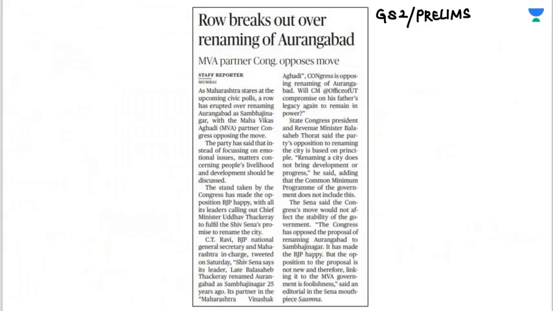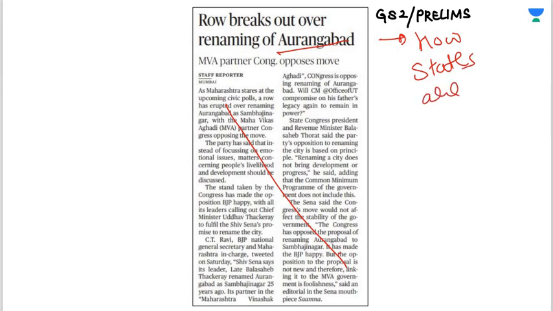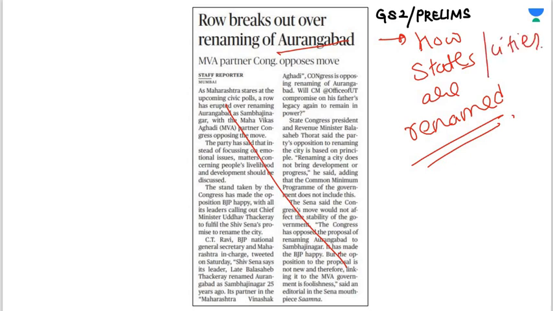Coming on to the next important article that you have to study: row breaks out over renaming of Aurangabad. You do not have to study this article. What you have to study is how states are renamed. What is the constitutional provision under which states can be renamed? Under which constitutional provision can you rename states and cities, and whose permission is needed? This is mentioned in your M Laxmikanth. If you are reading M Laxmikanth, this chapter is mentioned there. This states renaming is mentioned in M Laxmikanth.